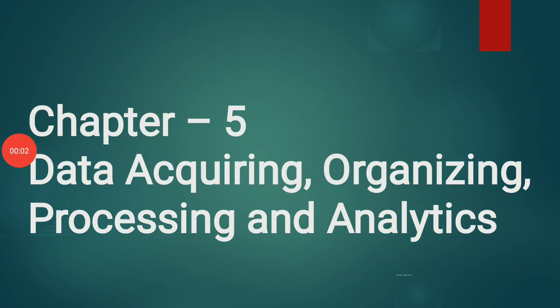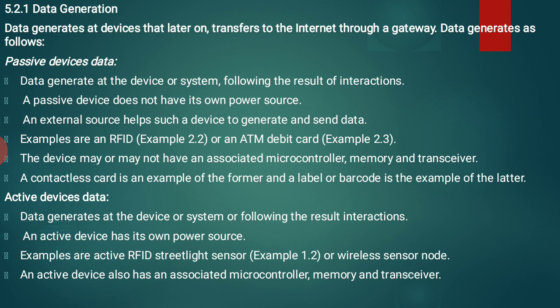Today we are going to discuss Chapter 5, that is data acquiring, organizing, processing and analytics. Let us see the first topic, that is data generation. Data is generated at a device that later on is transferred to the internet through a gateway.